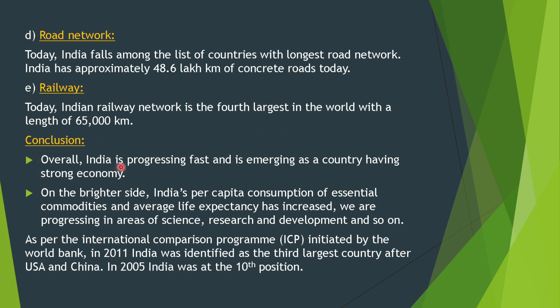Conclusion. Overall, India is progressing fast and is emerging as a country having a strong economy. On the bigger side, India's per capita consumption of essential commodities and average life expectancy has increased. We are progressing in the area of science, research and development and so on. As per the International Comparison Program (ICP) initiated by the World Bank in 2011, India was identified as the third largest country after USA and China. In 2005, India was at 10th position.